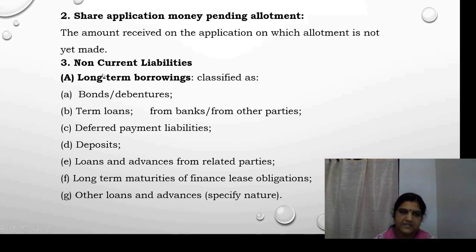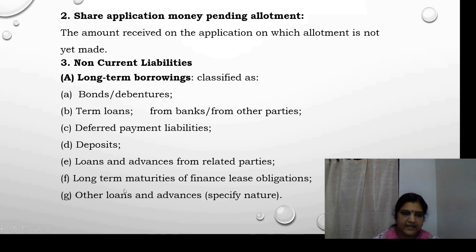Now, the third main item is non-current liability, that is long-term liabilities. Under the non-current liabilities, the first item is long-term borrowings. Under long-term borrowings, there are bonds and debentures, term loans, which may be taken either from banks or from other parties. Then deferred payment liabilities, deposits, loans and advances from related parties, long-term maturities of finance lease obligations, other loans and advances. Now, it should be specified.